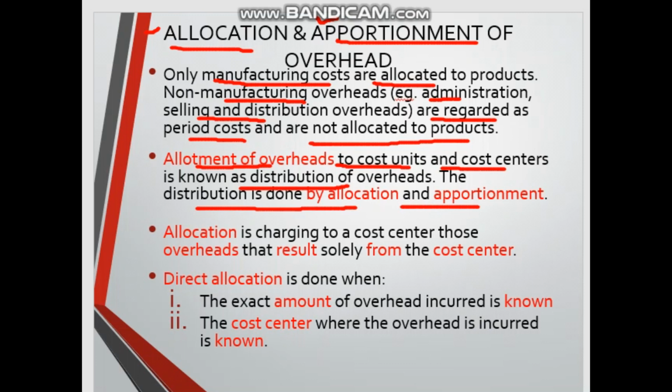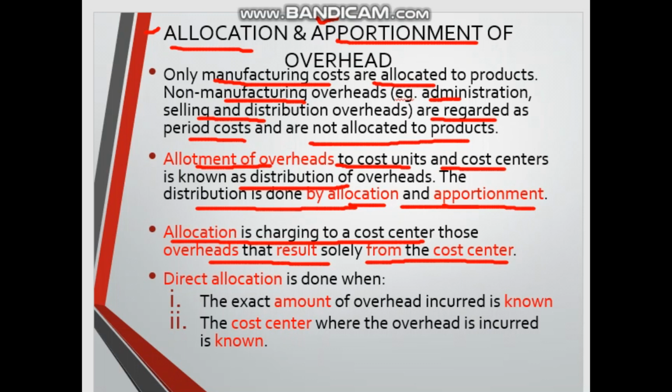So how are we going to distribute our factory rental and electricity cost to the product? We have to allocate and apportion them according to the cost center. Allocation is charging to a cost center those overhead costs that result solely from that cost center.